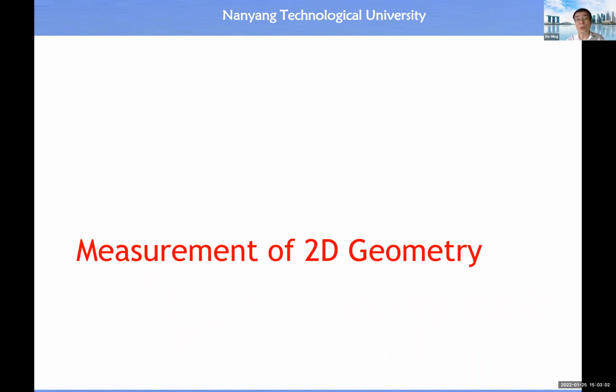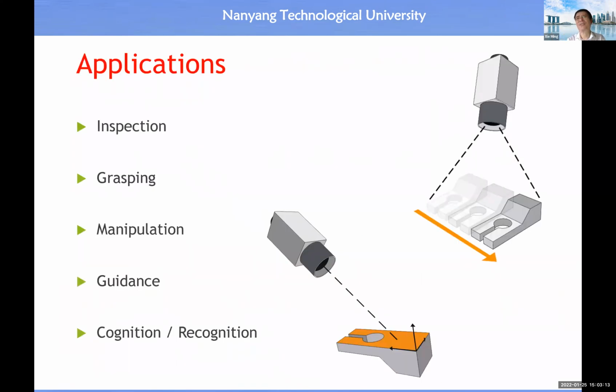Now we want to know how to measure this 2D geometry from visual signal. You remember in the previous lecture, we know that with the camera, we are able to capture incoming rays and convert them into an optical image, then convert the optical image into an analog image, then from the analog image into a digital image.